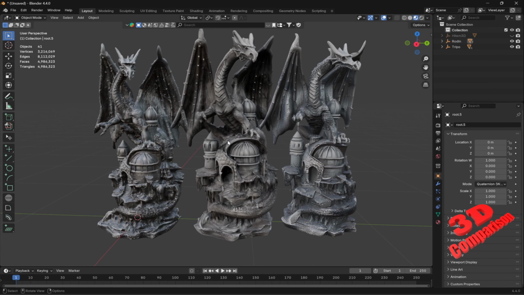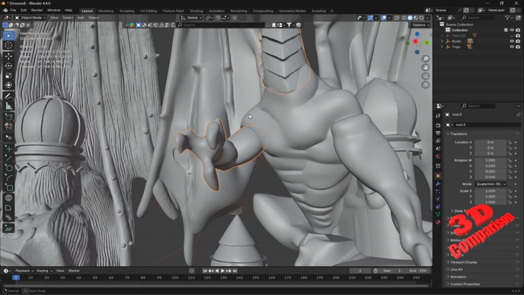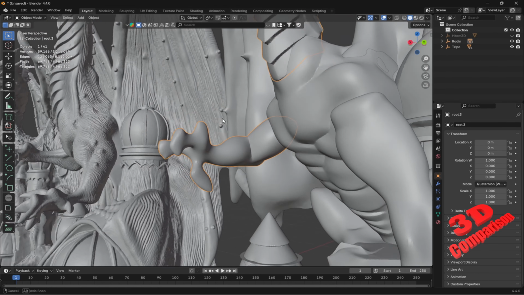We see, for example, the one over here made with Hitem3D added some additional elements for the claw of the dragon, while the one using Tripo looks like this. And if you check the one made by Rodin, it will have the following claw. So without texture, they will look like this, the claw for the dragon made with Rodin, the one using Hitem3D. We also have over here a visualization. If I shade this to auto smooth, the mesh will look like this, so a little bit better. And this will be the one made using Tripo.